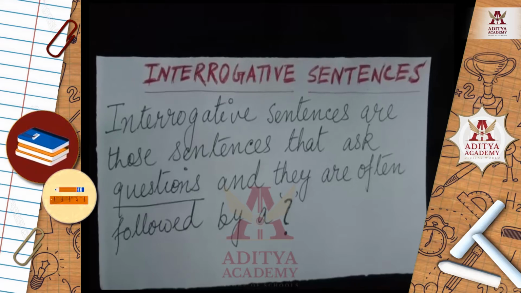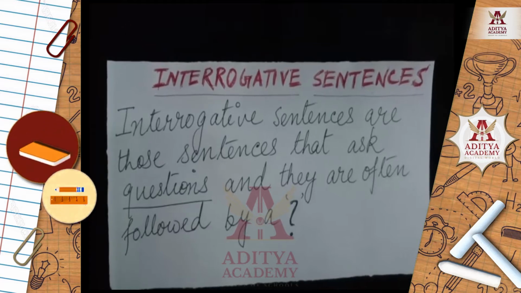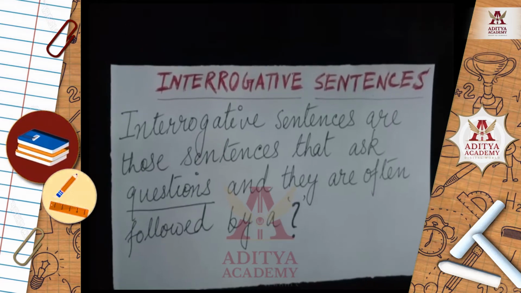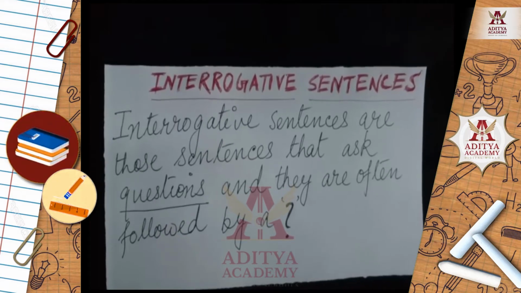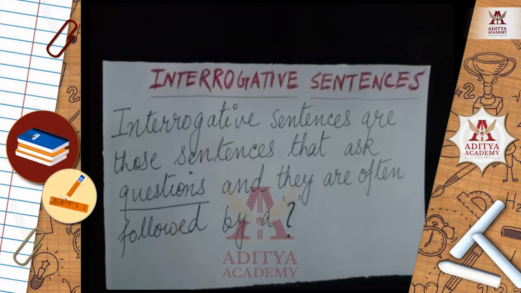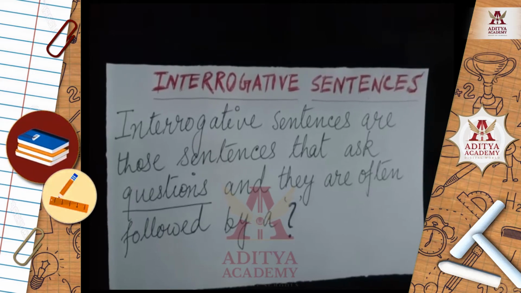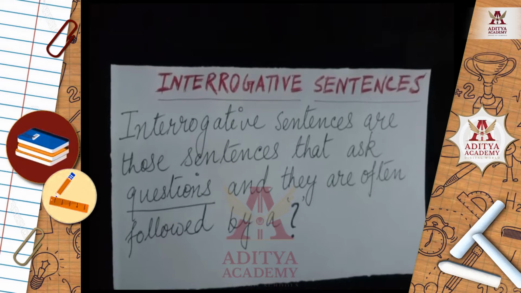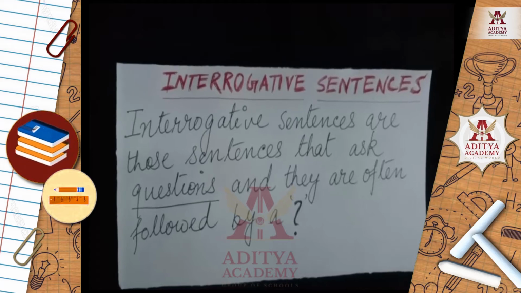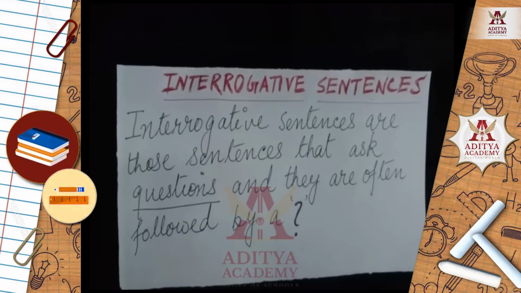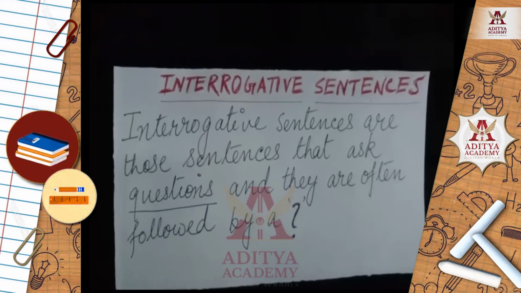Students, after knowing sentence, its kinds, affirmative sentence, negative sentence, now we will be knowing interrogative sentence. This is the second category of the sentence. So what are interrogative sentences? Interrogative sentences are those sentences that ask questions and they are often followed by a question mark. Okay, so interrogative sentences are basically questions. You ask questions to anyone and they are followed by a question mark.